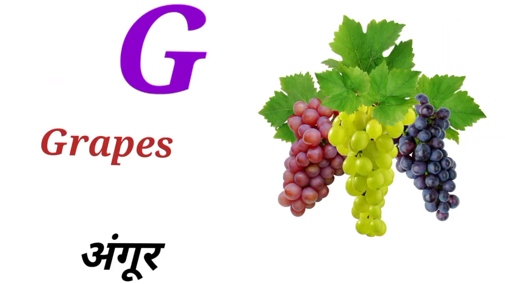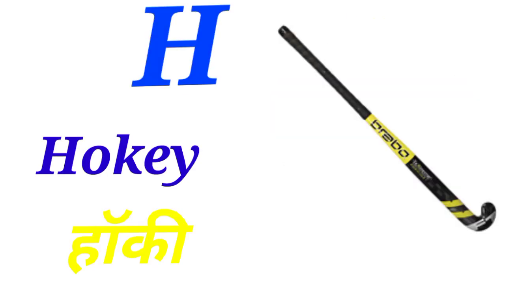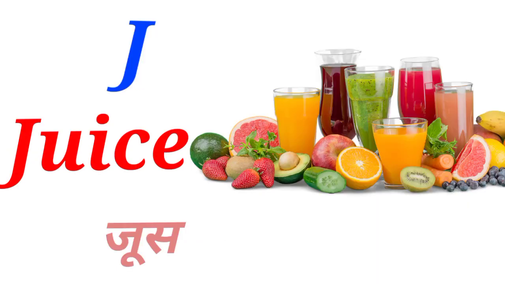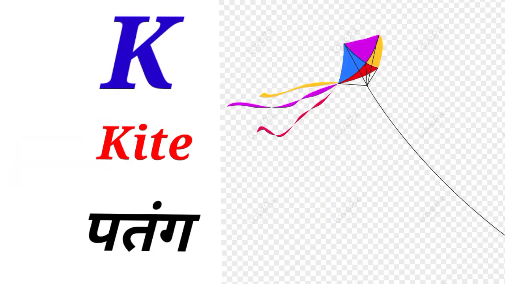G for grapes means अंगूर. H for hockey means hockey. I for ice cream. J for juice. K for kite means patang.